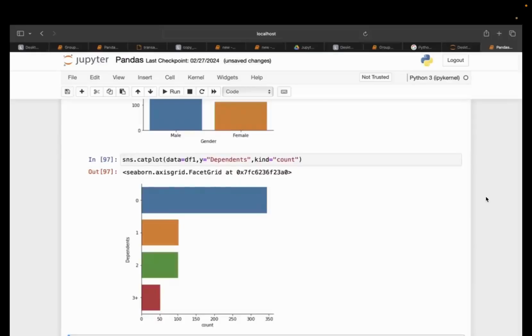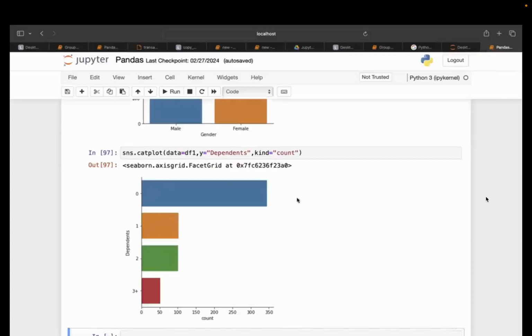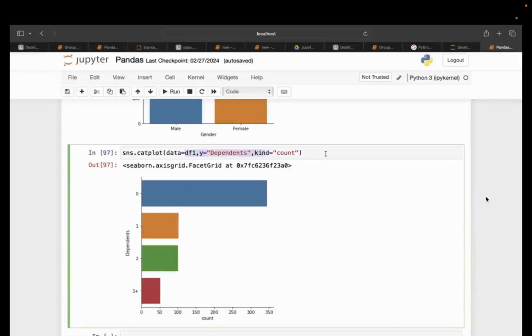Now don't ask me, can I change the color of the bar? Yes, of course, that is also possible. So we have n number of parameters, guys. And let me tell you the cheat code: we never remember all the parameters that are there. These are the basic parameters. There are so many things. You can change the color, the font, the shape, the size, whatever you want to, it is all there.